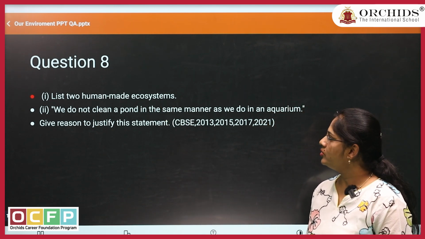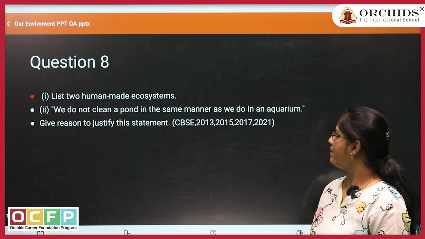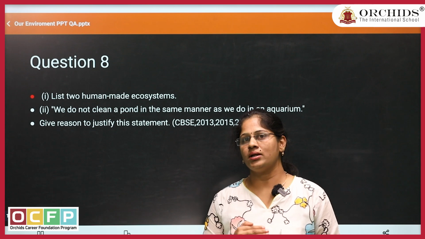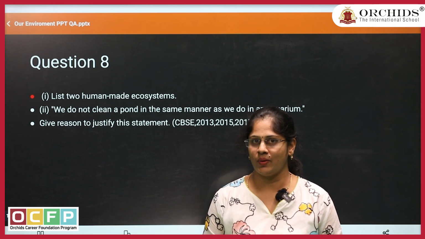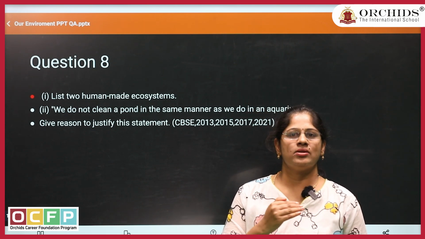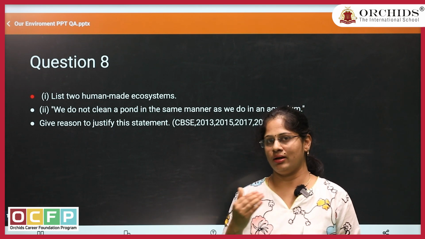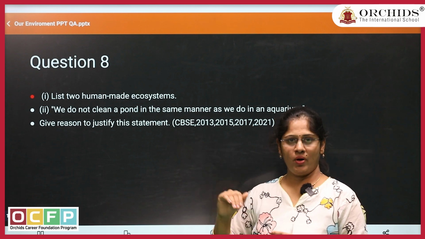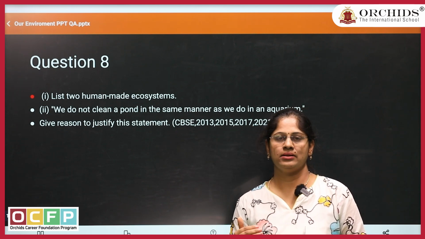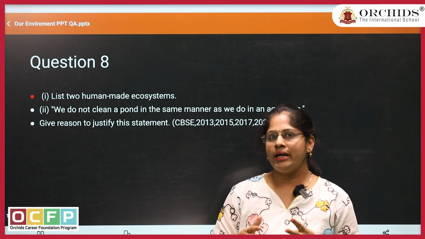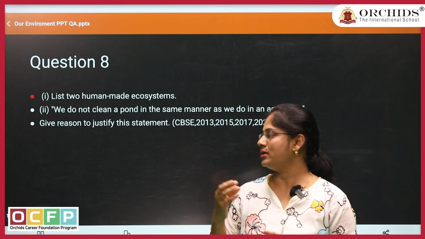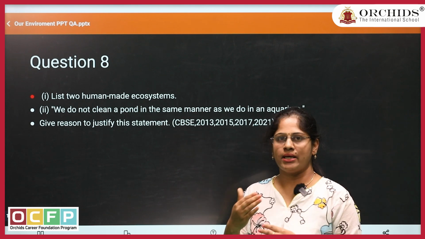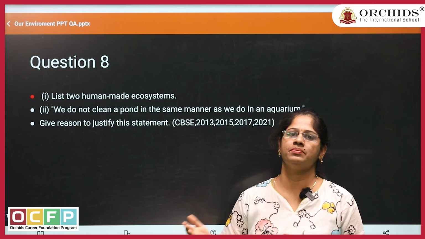Second question, we do not clean a pond in the same manner as we do in an aquarium. Since the pond comes under natural ecosystem, cleaning is not necessary. Why? Because decomposers are already there in the pond, like bacteria. They will degrade the material which is not easily broken down into simpler form.